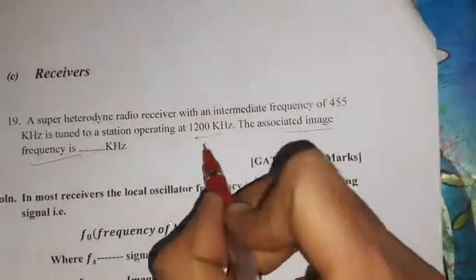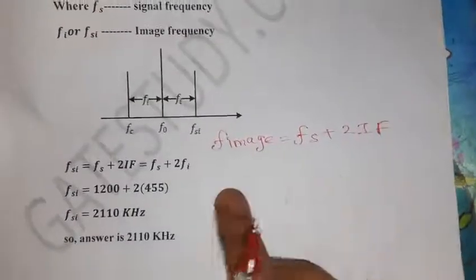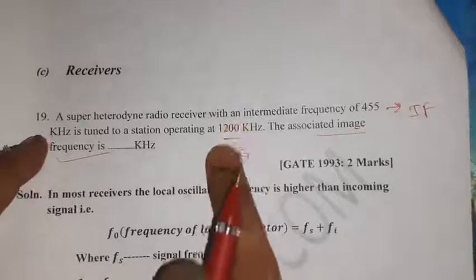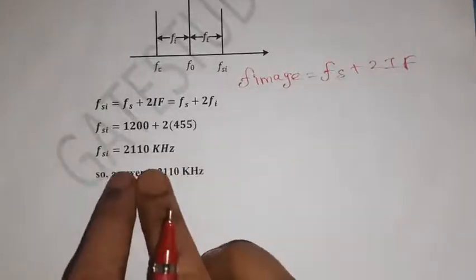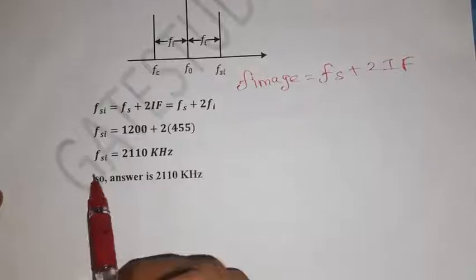Just substitute these two values: 1200 plus 2 into 455, all in kilohertz, and we get 2110 kilohertz. This is the image frequency.